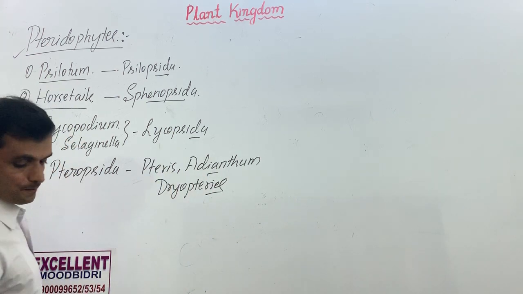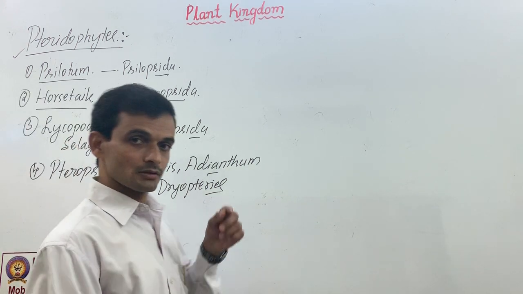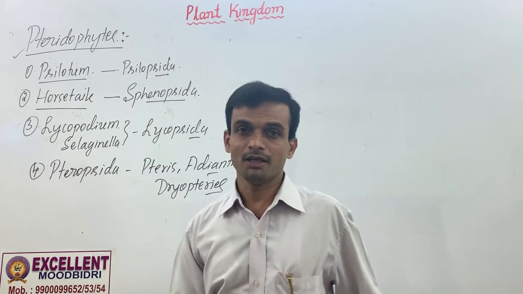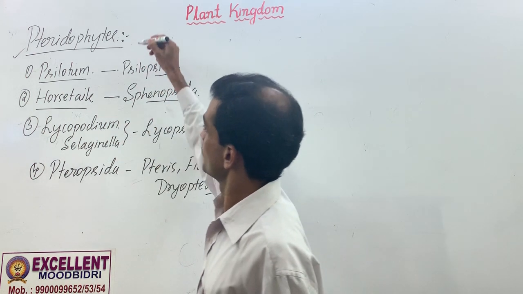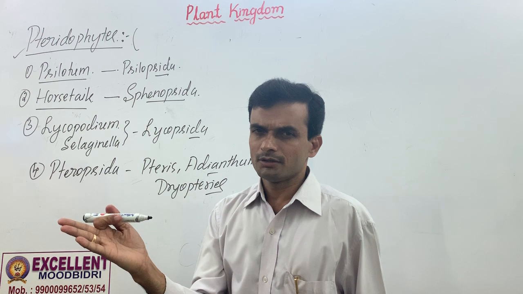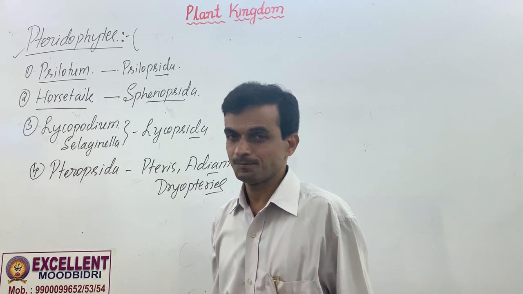Now, these are all ornamental plants. Some pteridophytes also have medicinal value. They are the most common plants in the region which is close to river, pond, etc., water bodies.